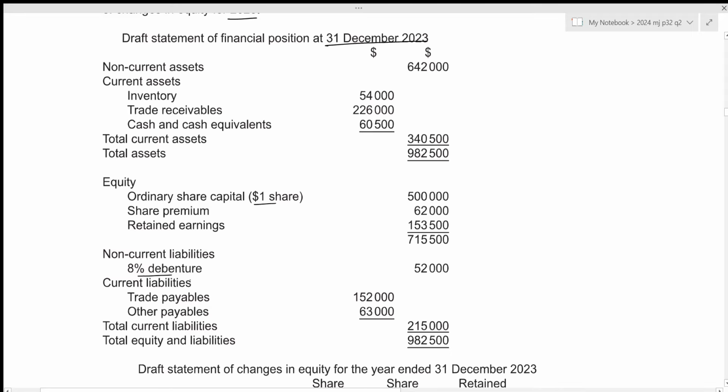Like I said before, this relates to IAS 8 because there is a new accounting policy being introduced. Let's write down the IAS first. So IAS 8 is for accounting policies, changes in accounting estimates, and errors.